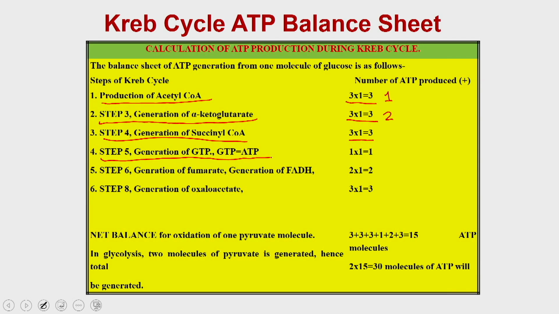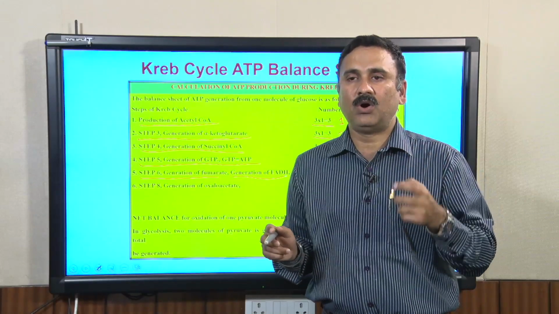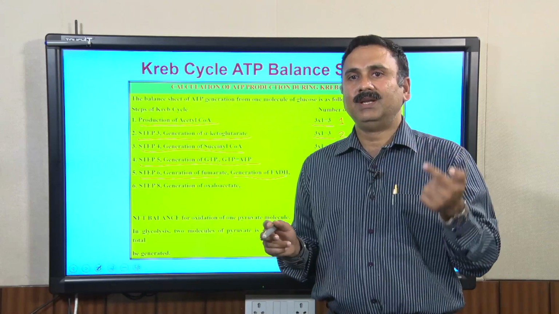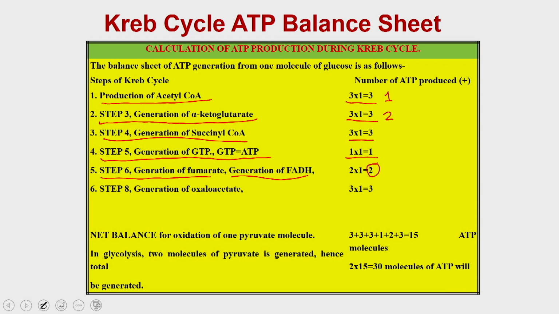One GTP is equivalent to ATP. So, that is how you can have one ATP or GTP. Then when fumarate was generated, you generated FADH2. If one molecule of FADH2 goes for oxidation in the electron transport chain, it generates 2 molecules of ATP. Then in the last step you generated the oxaloacetate, and that also gave 1 NADH. So, that is how you have generated the 3 NADH.